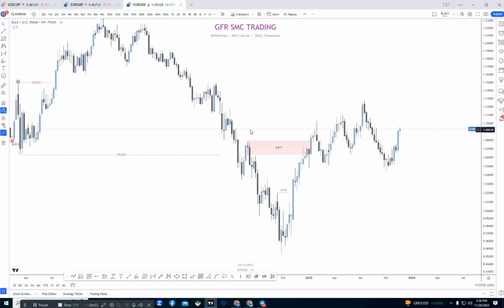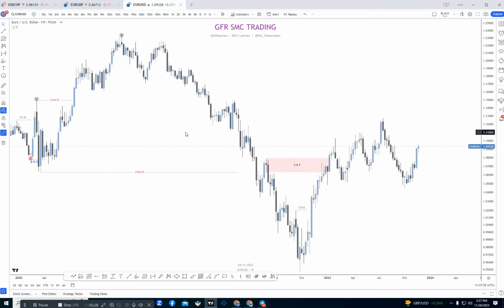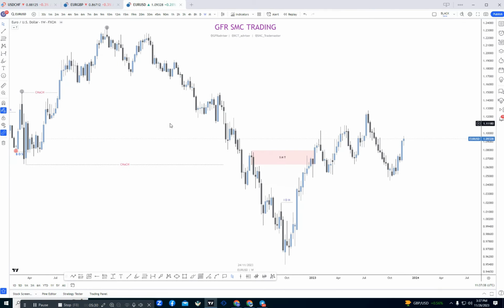After that, we need to find our POIs. First of all, we need to find our unmitigated POIs. If there is an unmitigated POI, we can directly sell from that order flow, because the order block is a refined version of our order flow. If there is any unmitigated order flow, we wait for the market to tap that order flow and then sell from it. Or if there is any unmitigated order block, we will find that order block. So first of all, we need to find our unmitigated order flow.